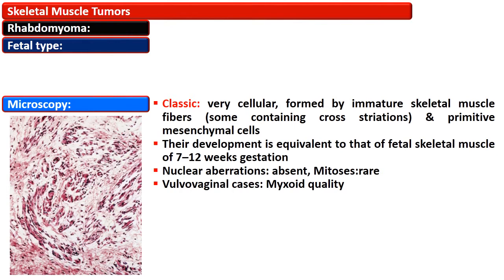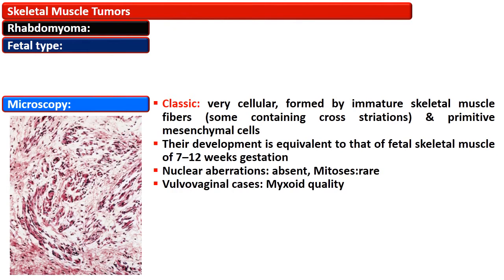The classic form of the fetal type is very cellular, formed by immature skeletal muscle fibers, and some may contain cross striations and primitive mesenchymal cells. Their development is equivalent to that of fetal skeletal muscle of 7 to 12 weeks of gestation. Nuclear aberrations are absent and mitoses are rare.